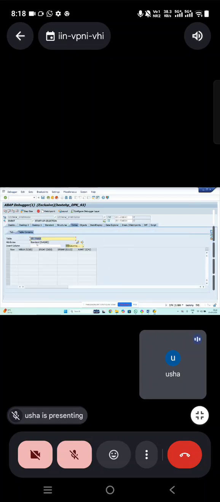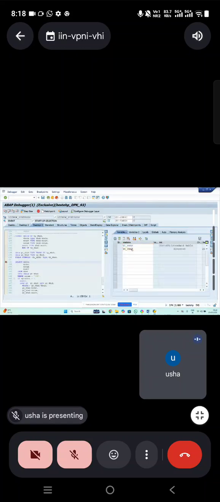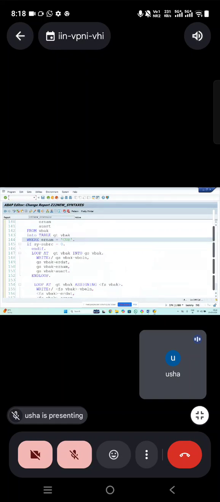See, even though I have data or not, CTVBAK, GSVBAK already have the memory, correct? You can see CTVBAK, it's having the memory. GSVBAK, it's having the memory. Now the select statement failed, no data. So loop at internal table into work area, no data. You can see loop at assigning into field symbol, up to now, no memory. There is no value. It is not at all going to create any memory for that. Clear? So it is not wasting the memory.